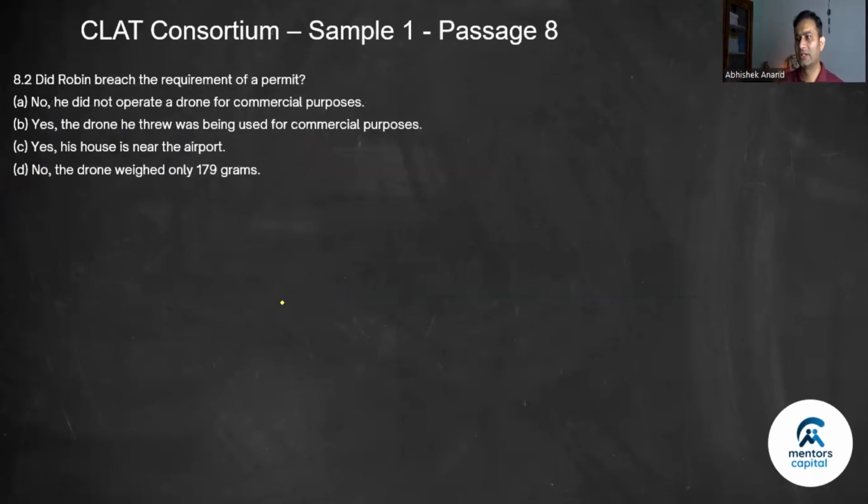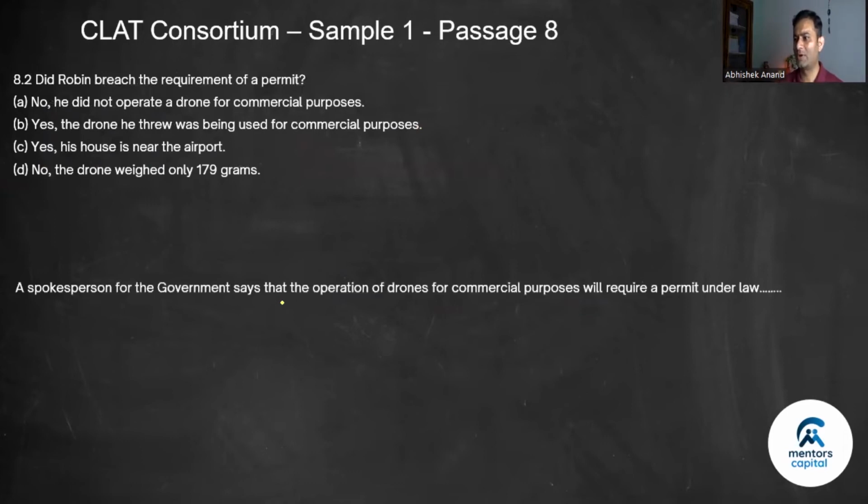Let's come to the second. Did Robin breach the requirement of a permit? It says you require a permit when you operate a drone for commercial purpose. So he was not operating the drone first of all, and he also disabled it. So the correct answer is A.